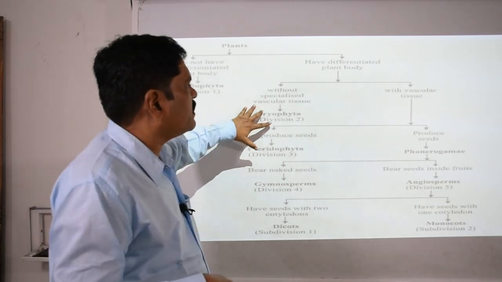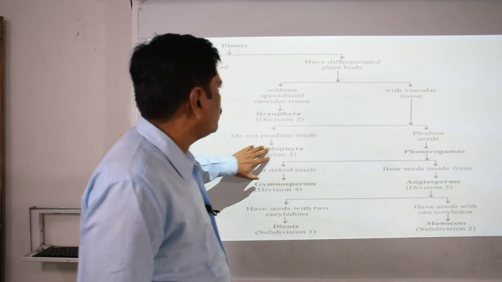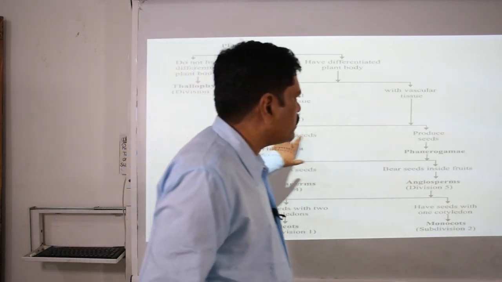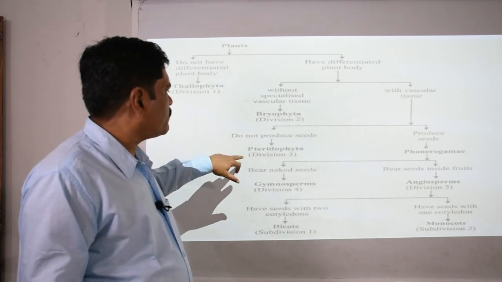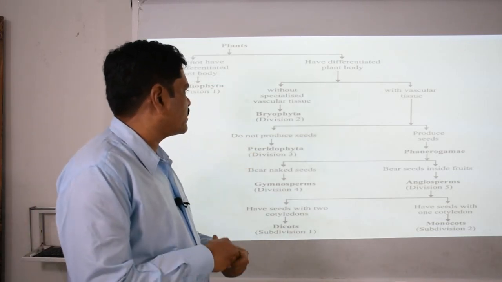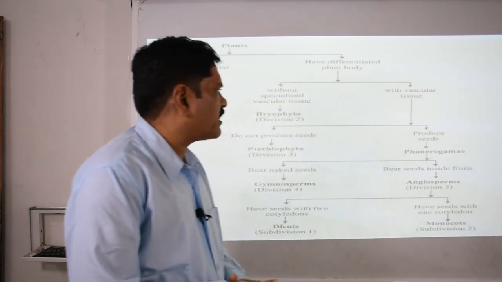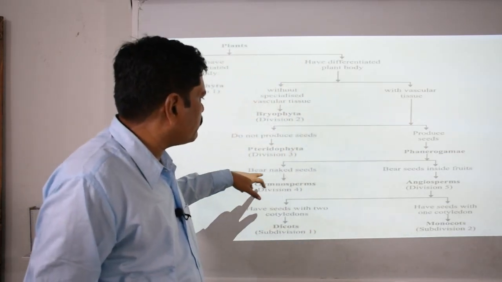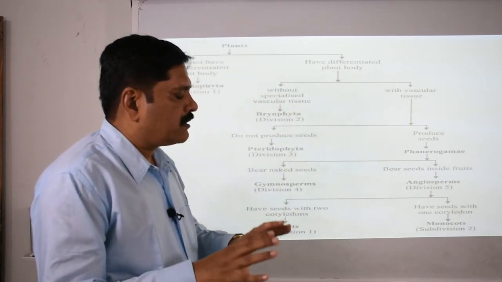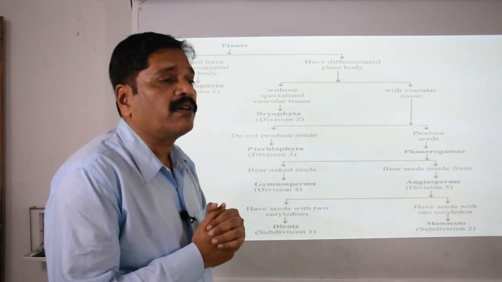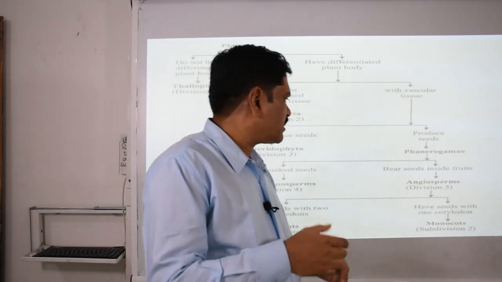So the bryophytes we will discuss later. Then the vascular tissue plants are divided into non-seeded and seeded plants. These non-seeded plants are considered the pteridophytes, while the seeded plants are considered the phanerogams, and the phanerogams are further divided into naked seed plants and plants whose seed develops inside the fruit, or which have a seed cover.